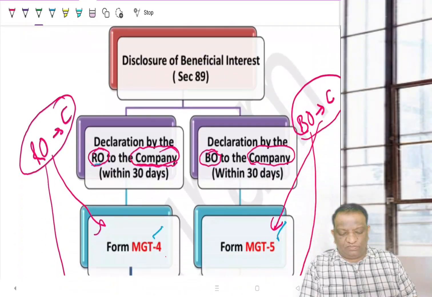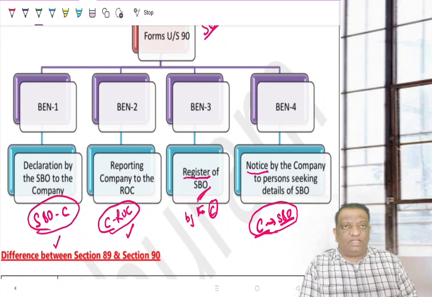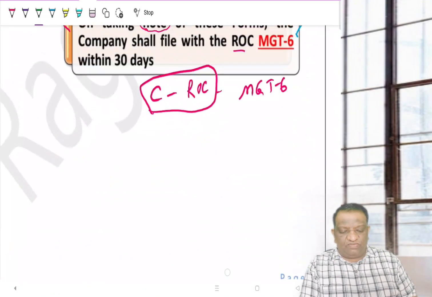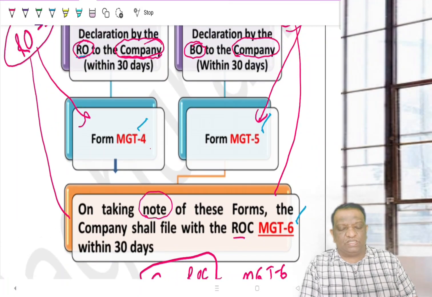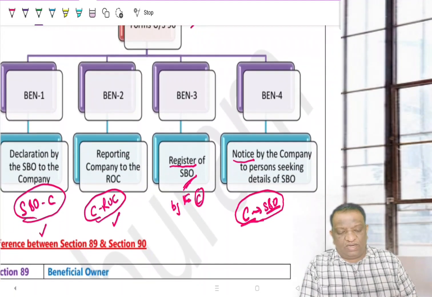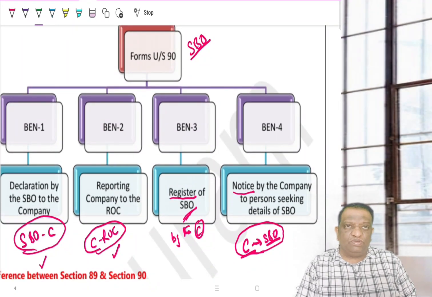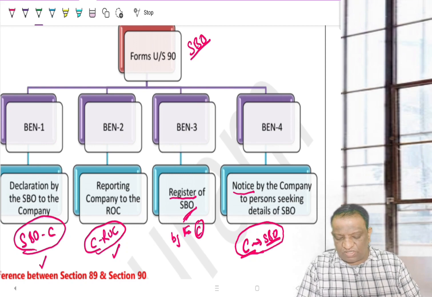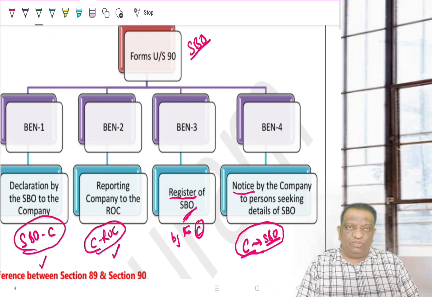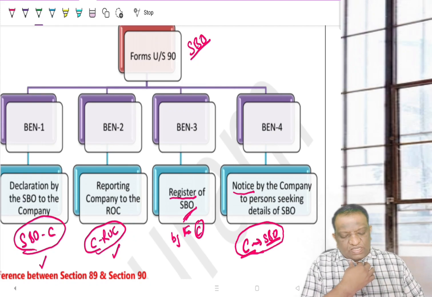Now, going back to the summary. What are the 3 forms under 89? 89 will have 3 forms: MGT4, MGT5, MGT6. We have already talked about it. But section 90, which deals with SBO, will have 4 forms: BEN1, BEN2, BEN3, BEN4. BEN1 is for the SBO to submit the declaration to the company, and BEN2, based on such BEN1, the company will have to file with the ROC, and BEN3 is the register which shall be kept open during business hours, and BEN4 is a notice which the company may be issuing to the SBO.